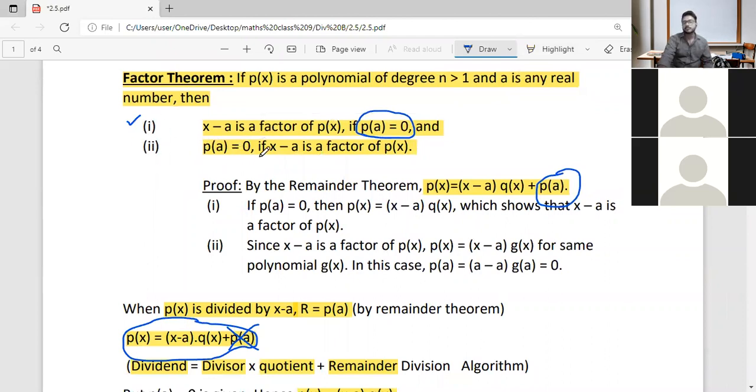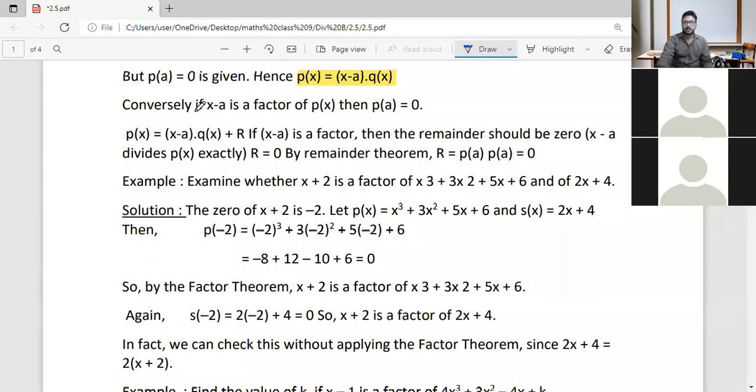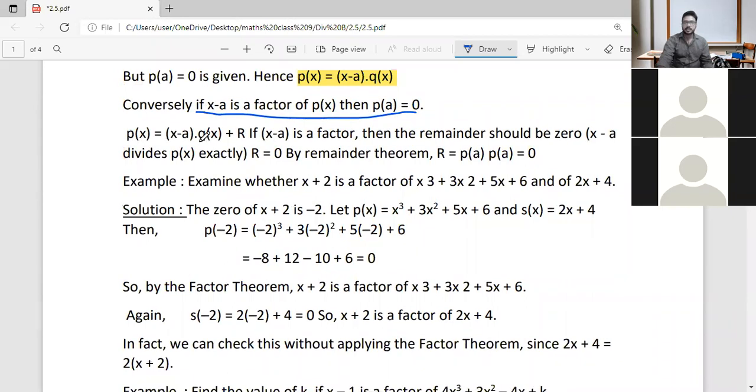We want to prove that P of A is equal to 0, when x minus a is a factor of P of x. We want to prove that in that case. Okay. So we are supposing that x minus a is a factor of P of x. Okay. Then we want to prove this. See, we are supposing that P of x is equal to